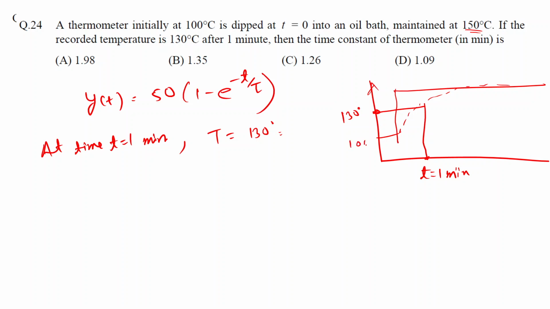Over here it was 100 degrees Celsius, and over here it is 150 degrees Celsius. This is at time t equal to 0. I hope this much explanation is clear to you. If you have any doubt, you can write it in the chat box.